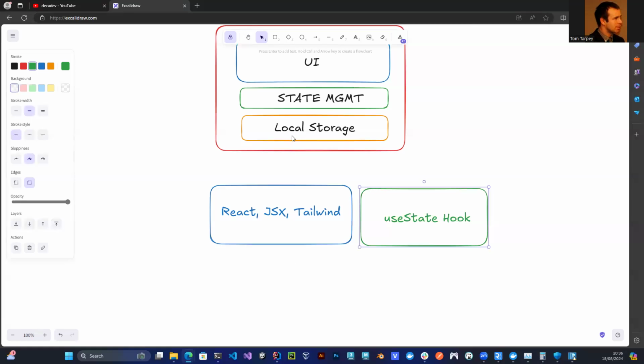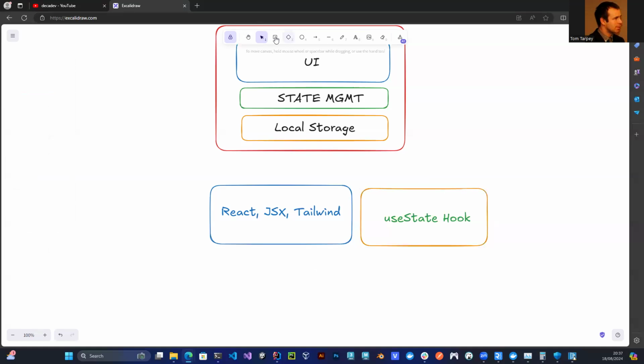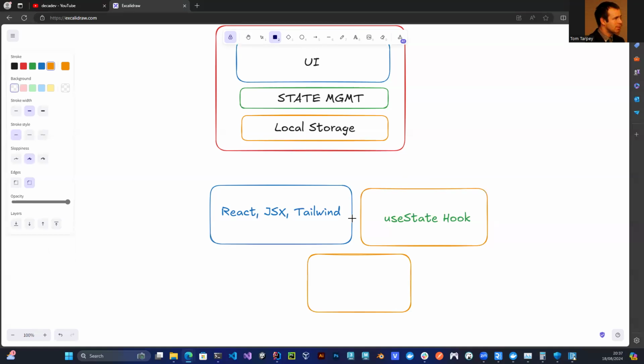Okay. And then the final thing is local storage, which is basically for persistence. That's it. So for our local storage, the idea is we want that used for persistence. And that's pretty much it.